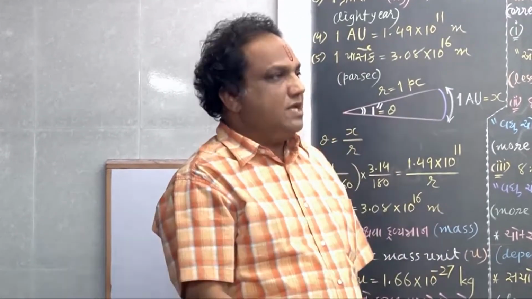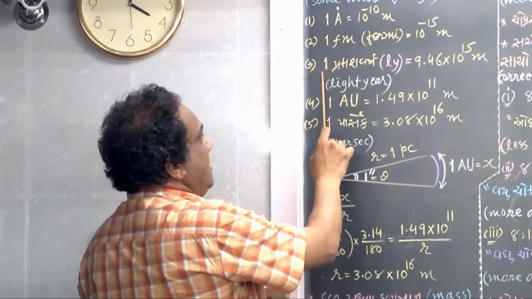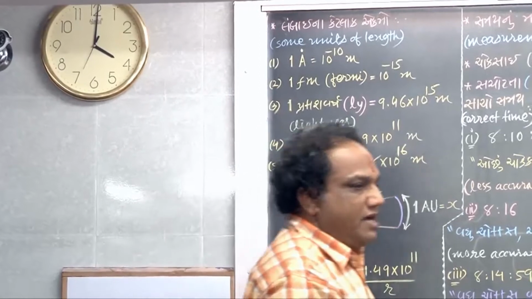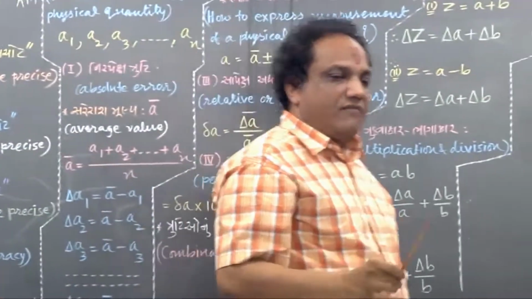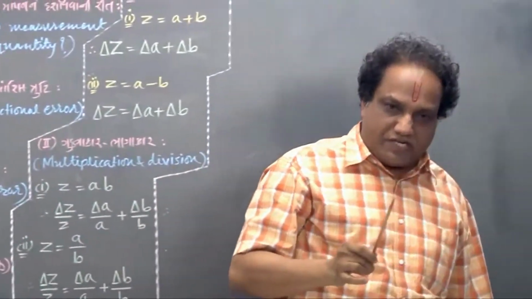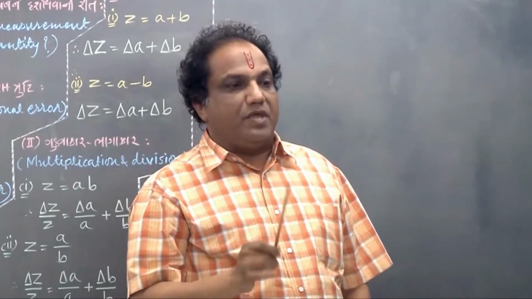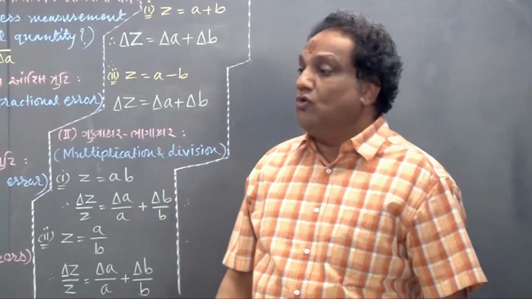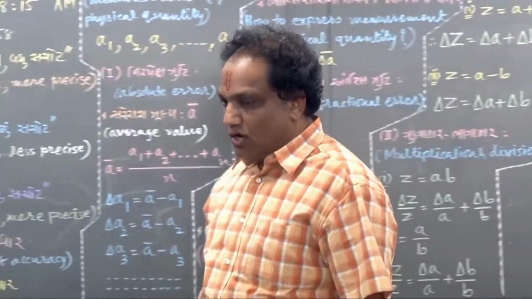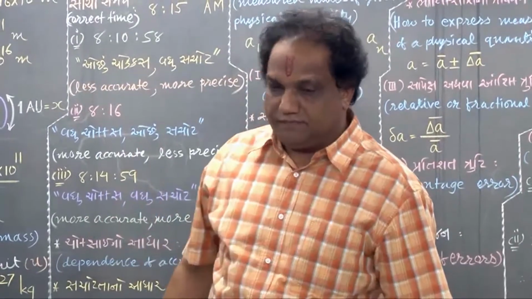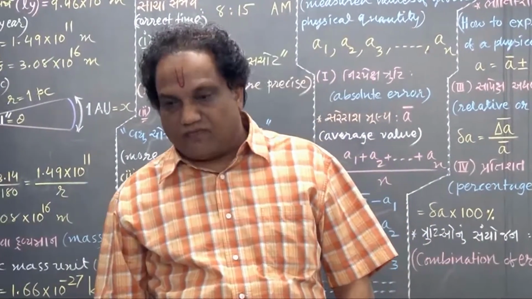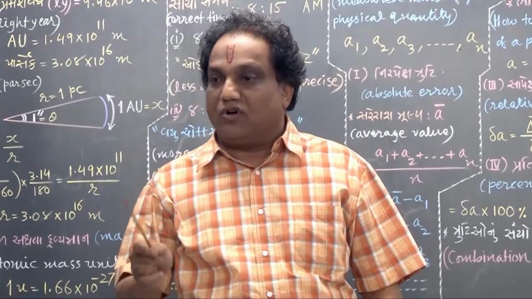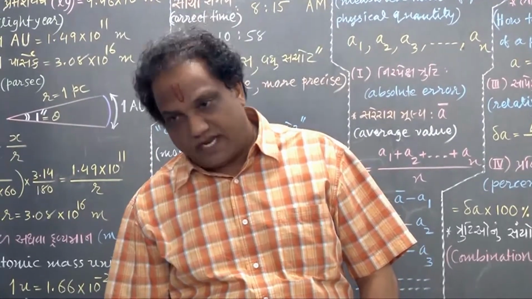Simple. Then we go for 1 light year. What is 1 light year? Distance traveled by a ray of light in vacuum in a period equal to 1 year. In a time equal to 1 year is called 1 light year. The name is 1 light year, but actually it is not the unit of time, it is unit of distance, unit of length.